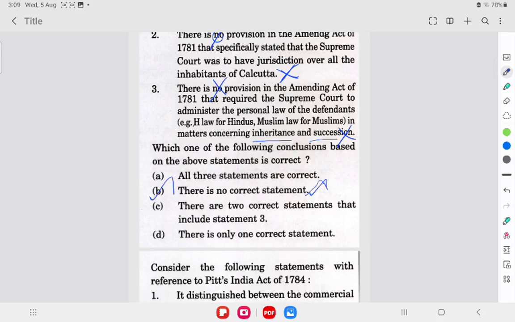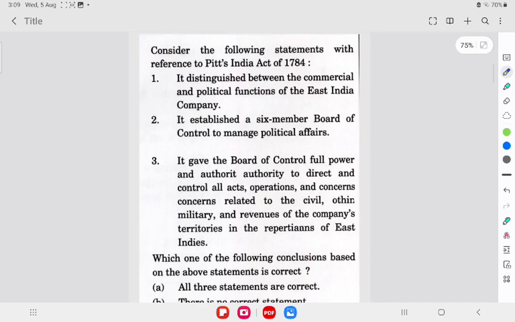Okay, let's pass to the third question. Consider the following statements with reference to the Pitt's India Act of 1784. This is a very important question with respect to UPSC. So now let's see the first statement. It distinguished between the commercial and political functions of the East India Company. Yes, this statement is correct. It established a six-member board of control to manage political affairs. Yes, this statement is also correct.